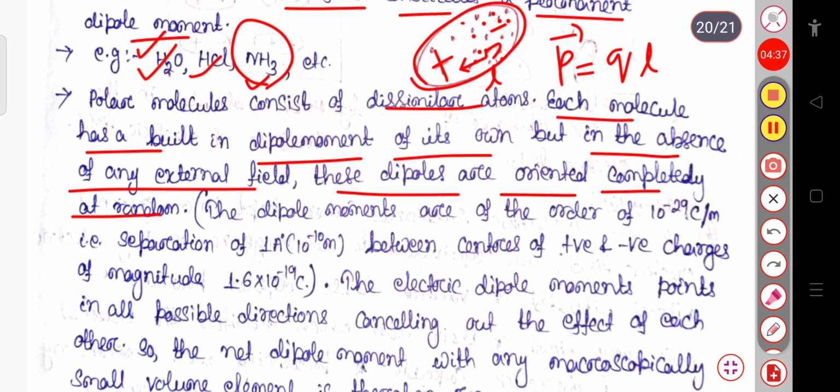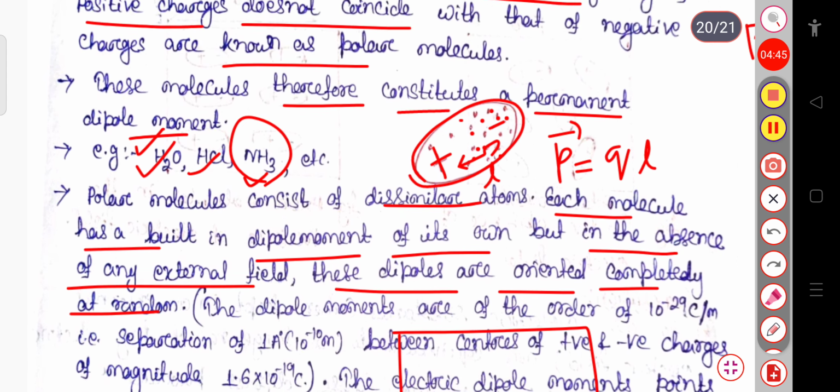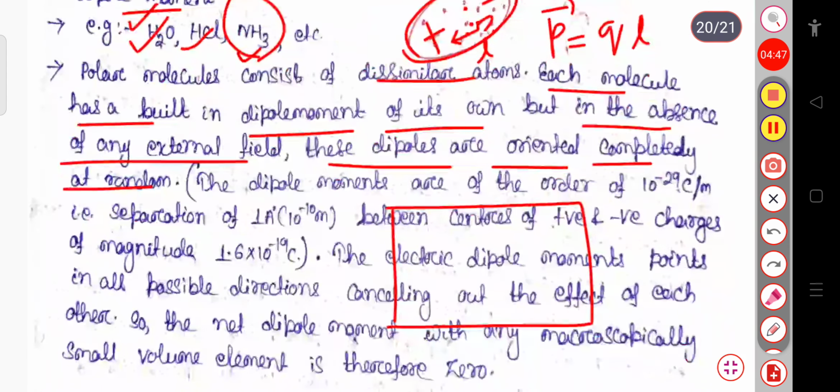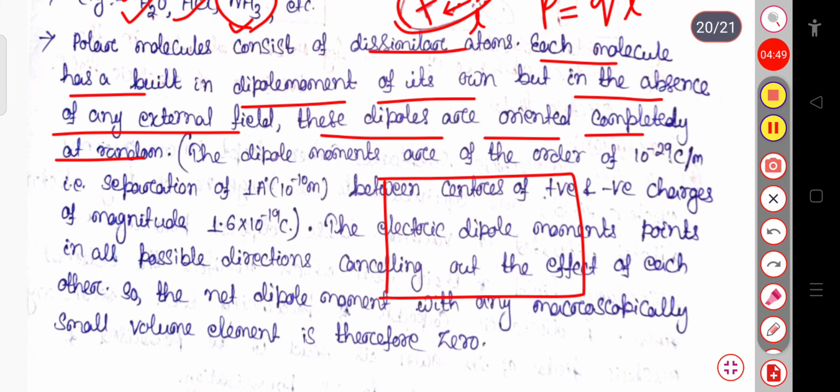Suppose this is my dielectric material. Up to this much we know that in polar molecules, the positive charge and the negative charge get separated, so that they have a net dipole moment. But a dielectric material consists of several atoms inside it.